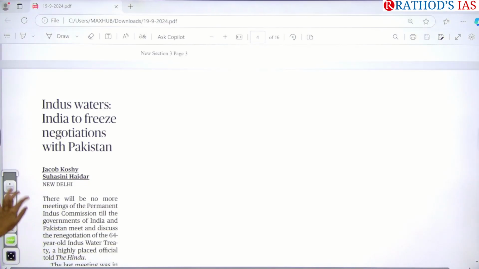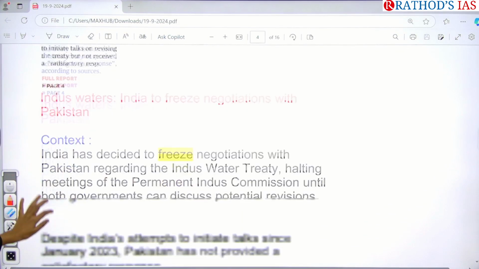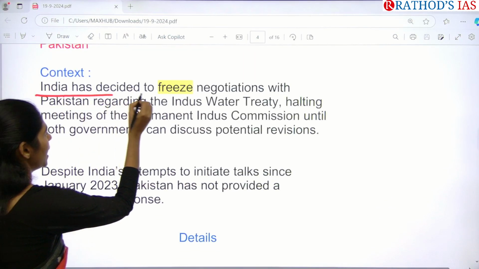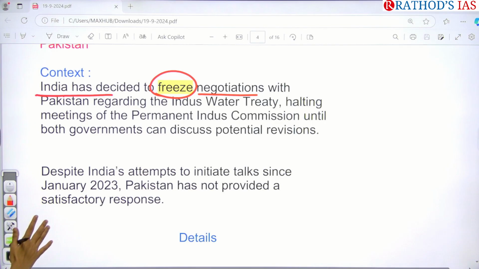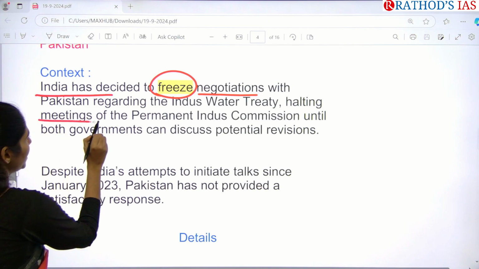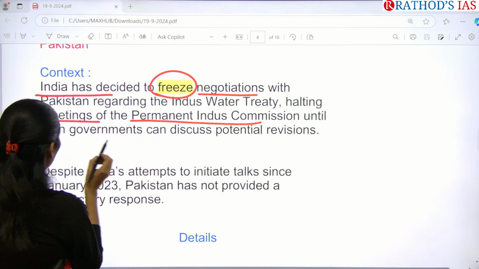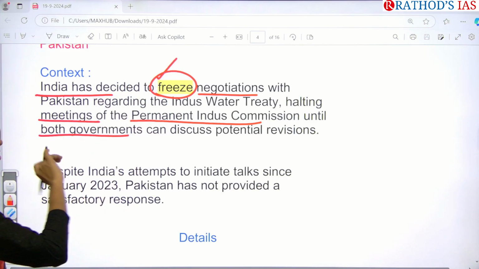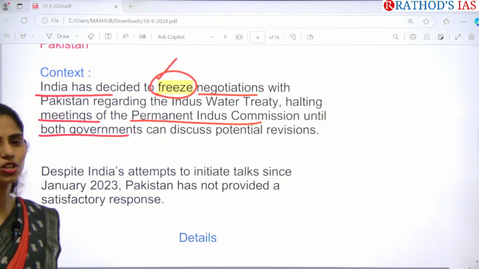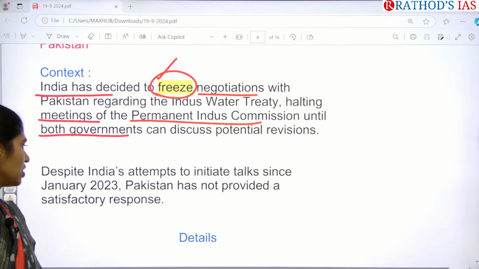Now let us see exactly what this article is saying. If you see the context, it says that India has decided to freeze negotiations, that is, to stop the talks with Pakistan regarding this Indus Water Treaty. Because of this, we can hold the meetings of the Permanent Indus Commission until both governments can discuss potential revisions. Regarding this treaty we have the Permanent Indus Commission, which I will tell about within a few moments. So we are going to freeze negotiations with Pakistan till the two countries come forward to have proper discussions.